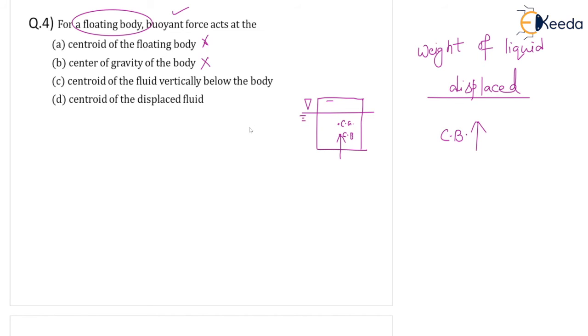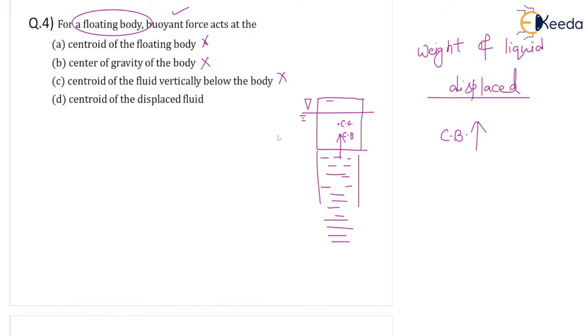Centroid of the fluid vertically below the body. Vertically below the body, there is a lot of water, so we don't know how much the depth is. So where is the centroid of this fluid vertically below the body? That is indefinite, we don't know. That is also not an option.